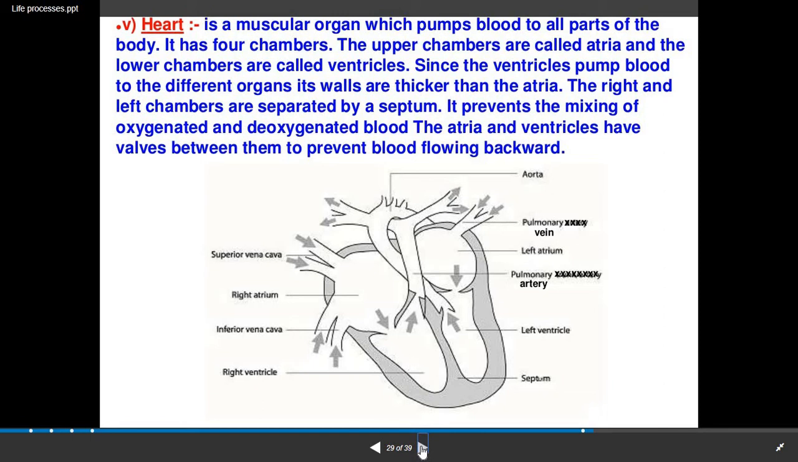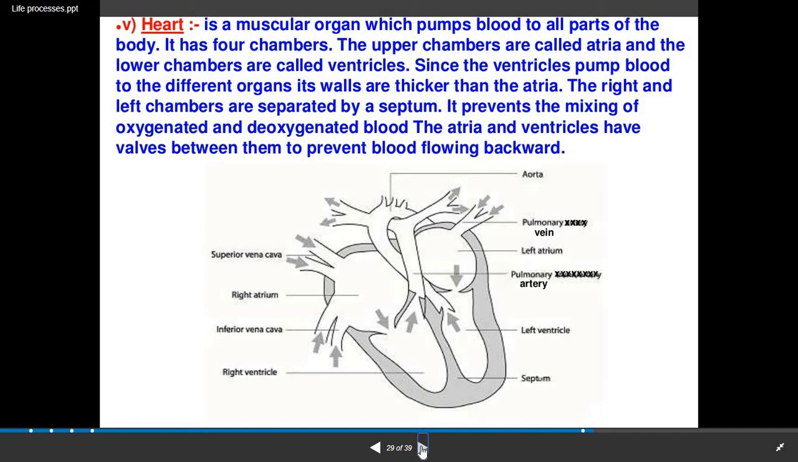It has four chambers. The upper chambers are called atria or the auricles, and the lower chambers are called ventricles. Since the ventricles pump blood to the different organs, their walls are thicker than the atria. So there are two auricles and two ventricles, so a total of four chambers are there.